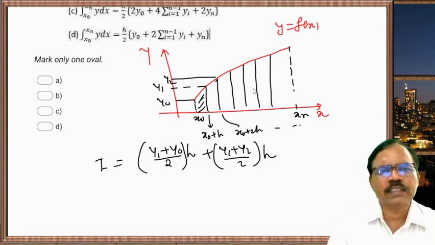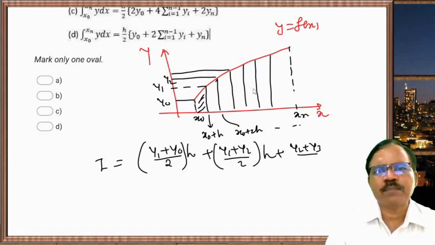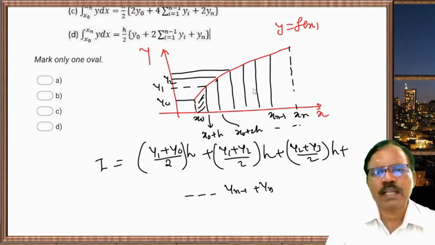This is the integration, plus the area of these two, (y2 plus y3) by 2 into h, plus so on. The last one, that is x(n minus 1) corresponding to y(n minus 1) plus yn divided by 2 into h.